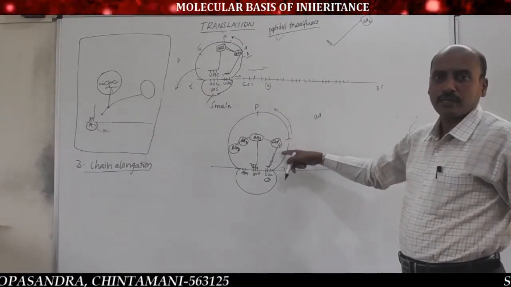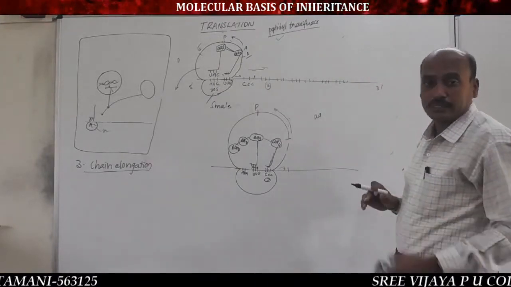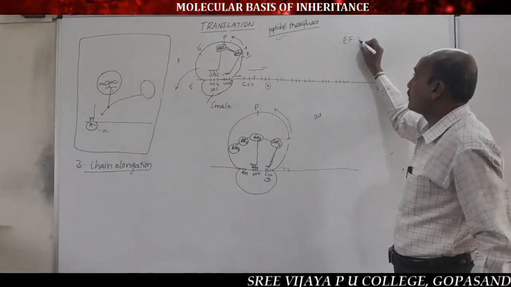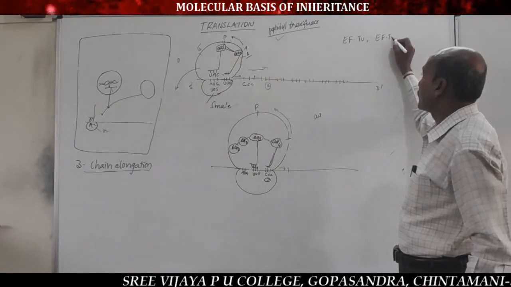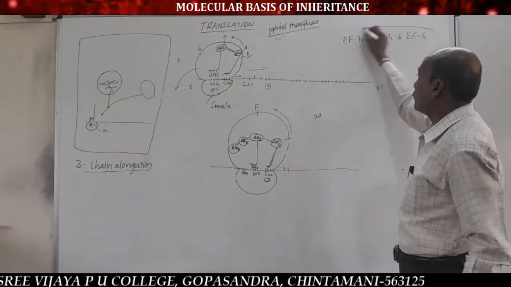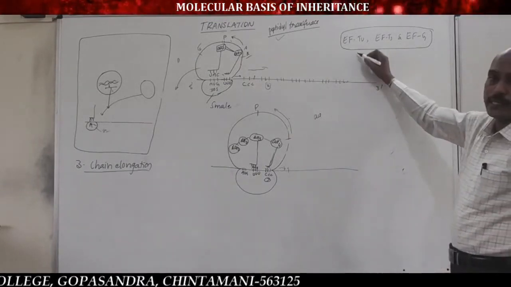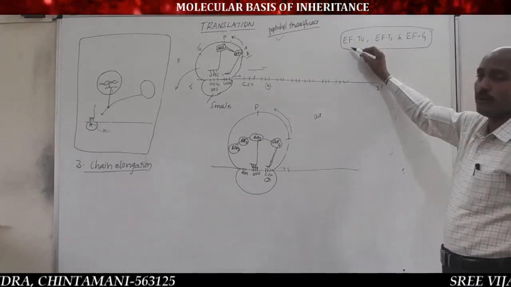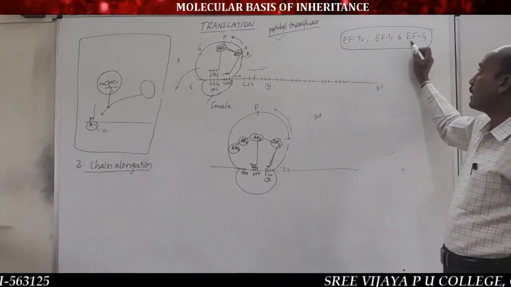Important here, chain elongation takes place in the presence of elongation factors like EF-Tu, EF-Ts, and EF-G in prokaryotes. Do you remember? In a prokaryotic cell, chain elongation takes place in the presence of the EF-Tu, EF-Ts, and EF-G factors.